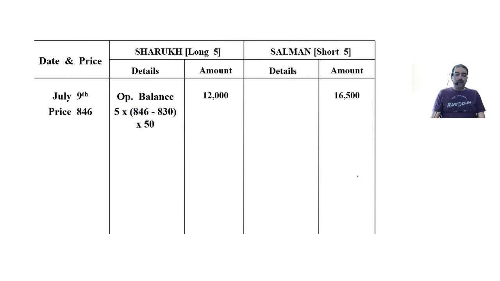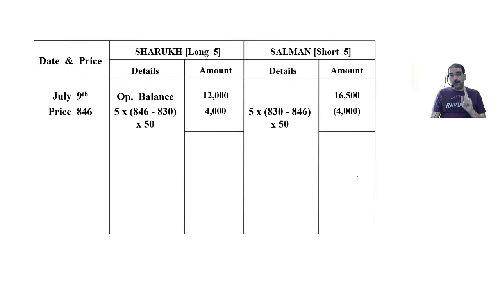846 minus 830. Seller suffers a loss, 4,000. 12 plus 4, 16,000. So it is balance before withdrawal. He is going to withdraw 50% profit. Salman, 16,500 minus 4,000, 12,500. Over and above initial margin by 500.